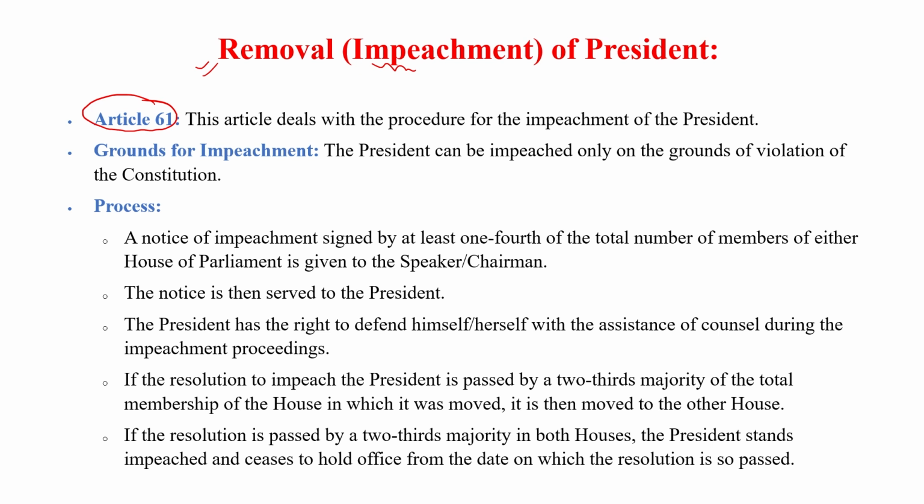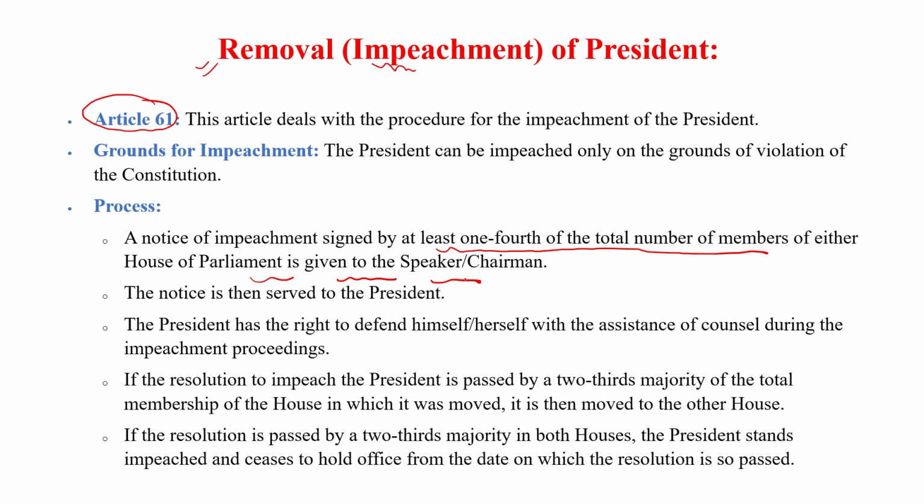When 1/4 members agree in either house, they introduce an impeachment bill and submit it to the speaker or chairman of the house. The speaker then informs the president, and a 14 days' notice is given to the president. So a notice of impeachment signed by at least 1/4 of the total members of either house of parliament is given to the speaker or chairman.